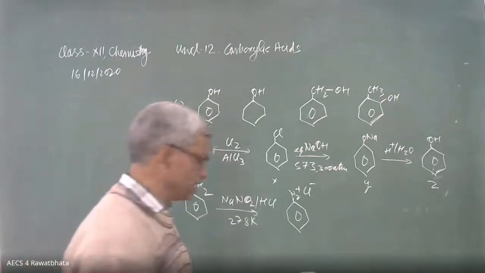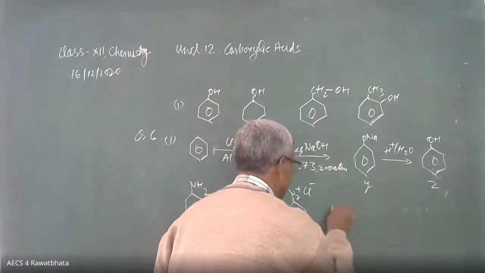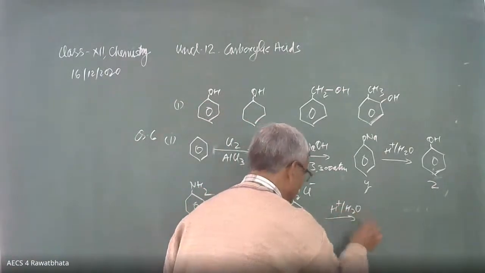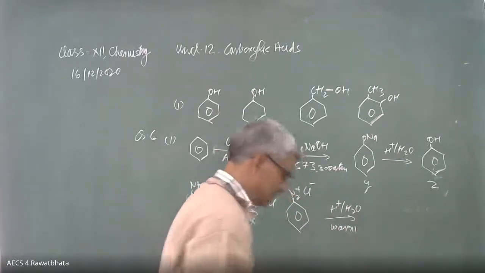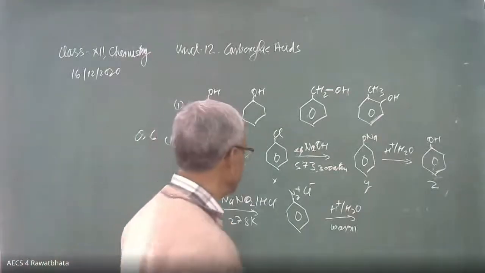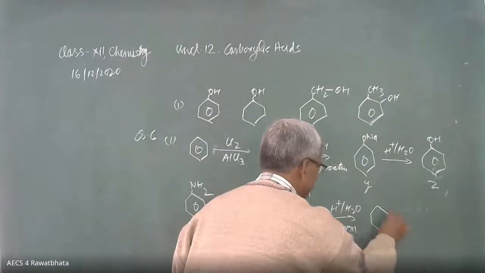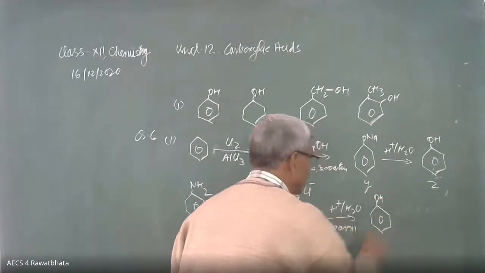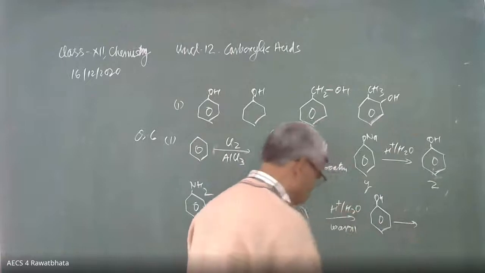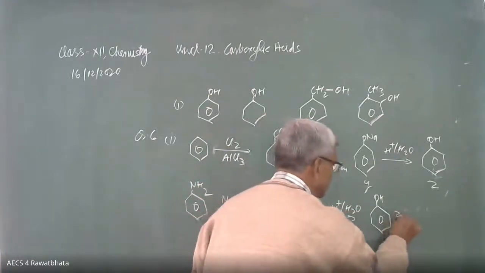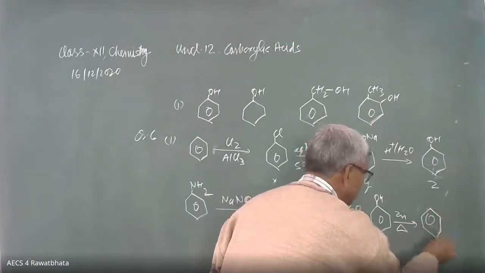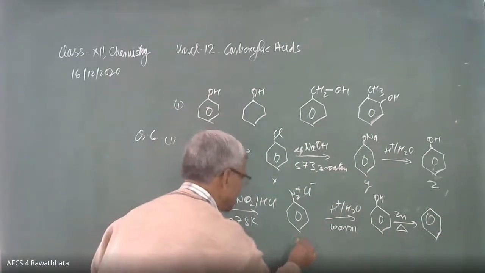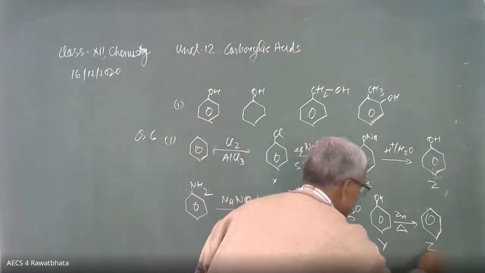This is going to combine with dilute acid. Here is H positive, H2O, dilute acid, and warm. Yes, beta, what is the product Y? Phenol. It is the phenol. Here we are going to get phenol. And phenol is the compound Y next, and with zinc dust and heat, we are going to get benzene. This is the compound X, this is Y, and this is Z.